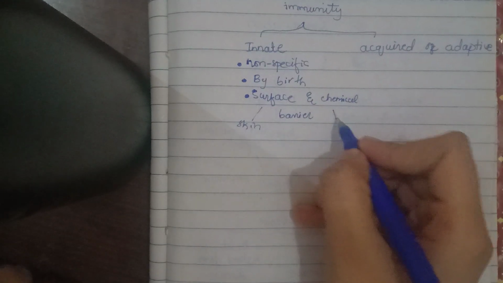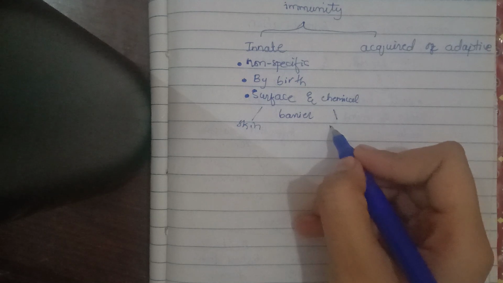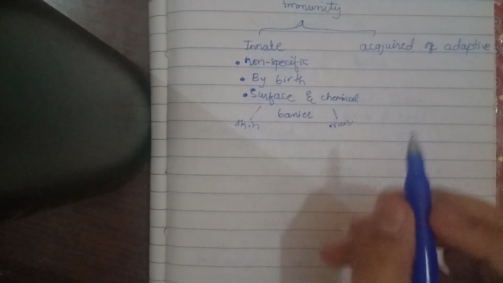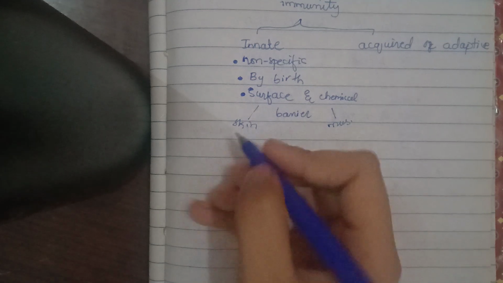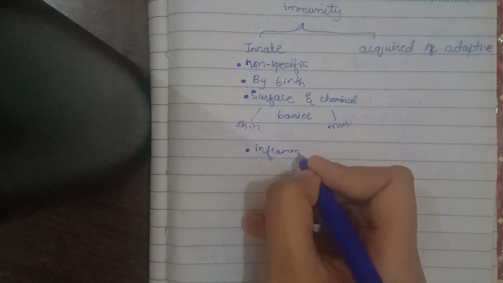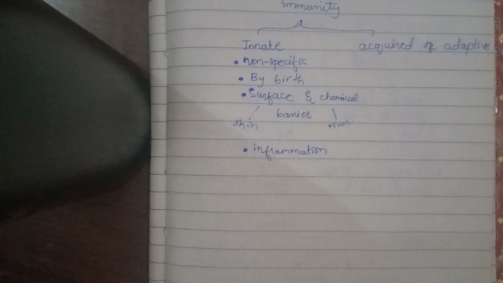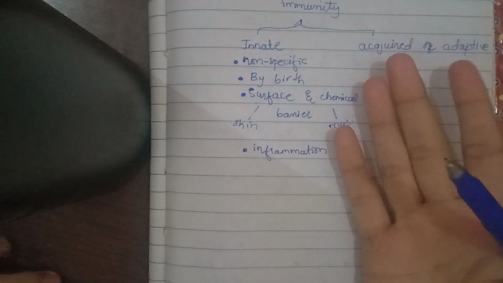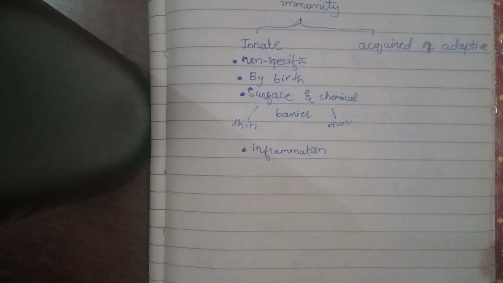Or here chemical means, for example in your nose there is mucus and hair cells, so from that the pathogens do not enter the body, right? So the fourth is inflammation. Now what is inflammation? Basically inflammation means swelling of a part of the body. For example, if my hand is inflamed, I can say the part is swollen.